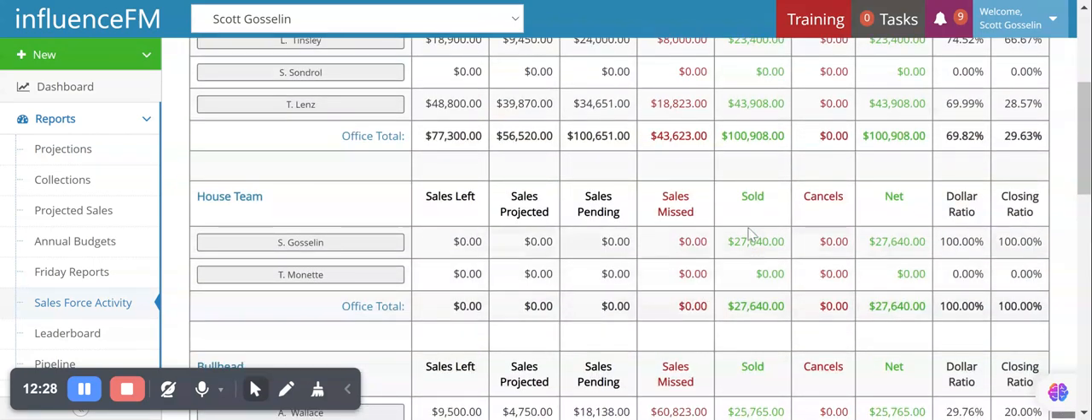Again, every business is going to look at this differently. You're going to use the numbers the way you want to use them, but they're there for you at a snapshot. So is drilling down on each rep and each office within Influence.